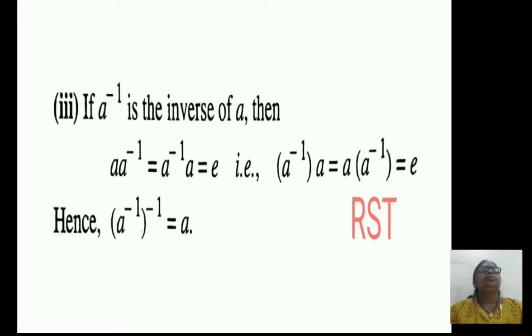That is, the multiplication of two elements equals the identity element. Hence they must be inverses of each other. Hence (A inverse) inverse equals A. Hence this is the proof of the third result.